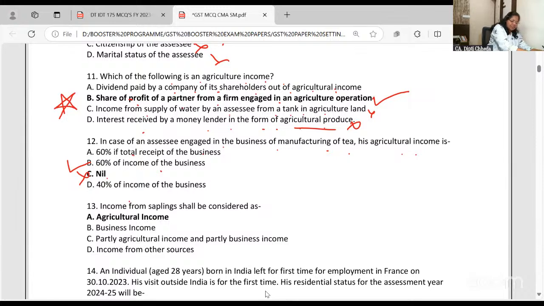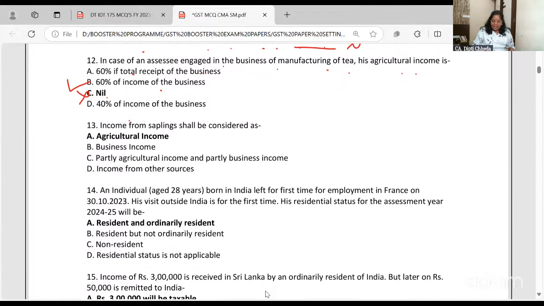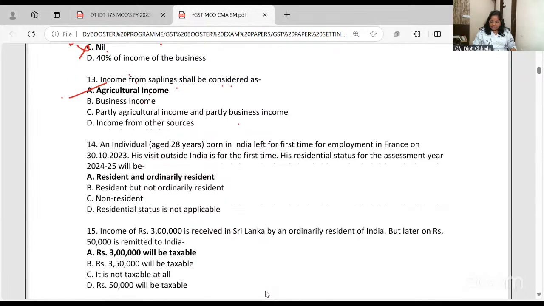Please do the correction. Agricultural income is exempt, and don't take 60% of the total receipt. First you calculate the income of the tea manufacturing, and of the final income 60% is exempt, 40% will become taxable. Income from saplings will be agricultural income, not partly agricultural, partly business. It will be complete agricultural income.